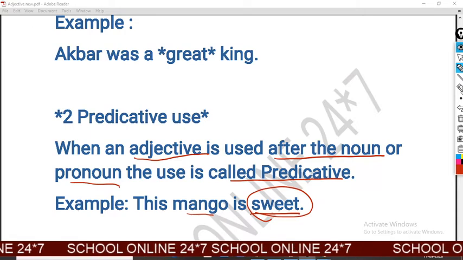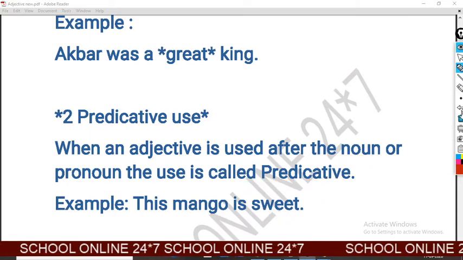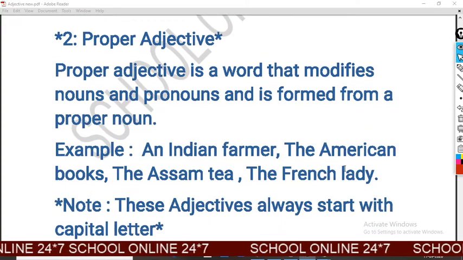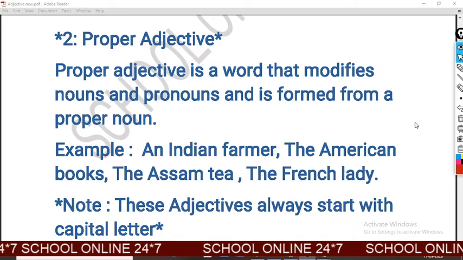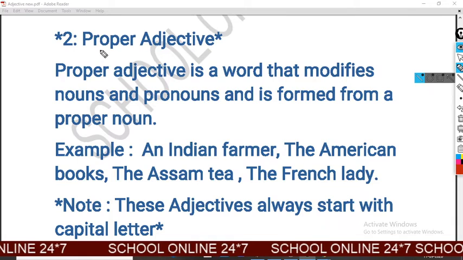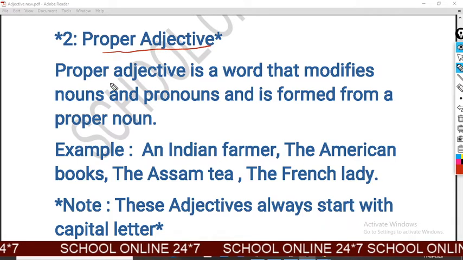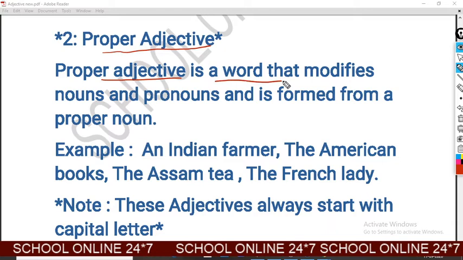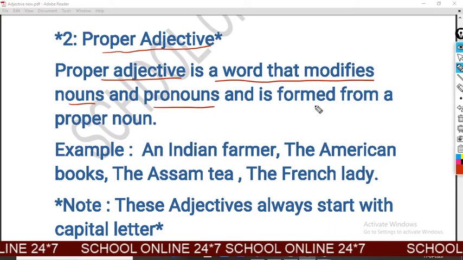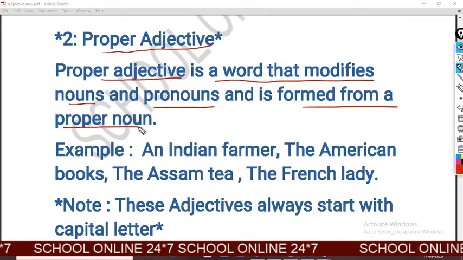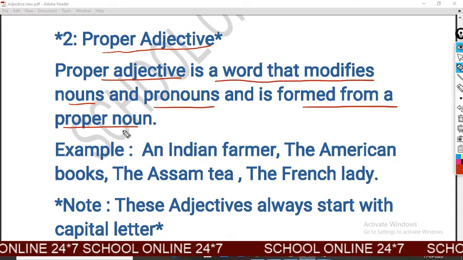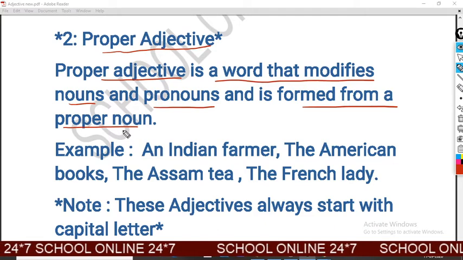And now we will discuss the next kind of the adjective, and this kind is proper adjective. What is the proper adjective? First of all, we know it from the definition. Proper adjective is a word that modifies noun or pronoun and is formed from a proper noun. In other words, we can say an adjective derived from a proper noun is called a proper adjective.